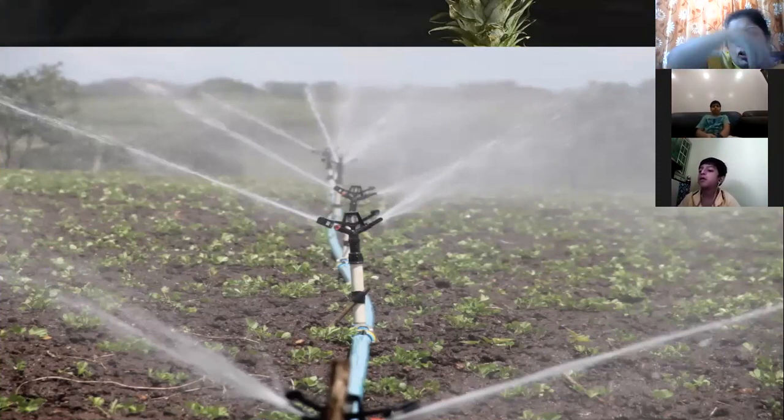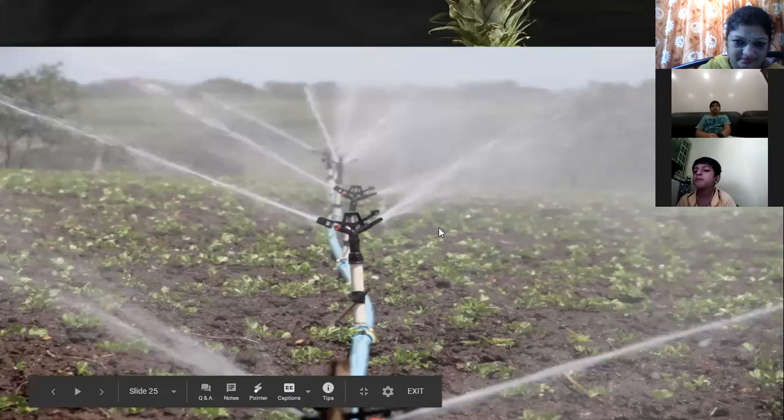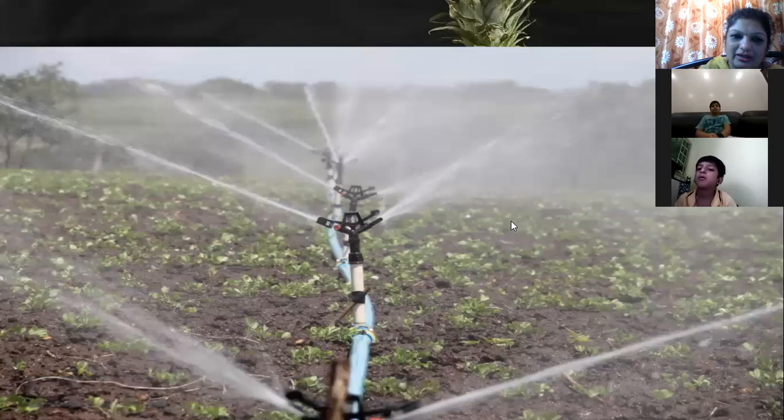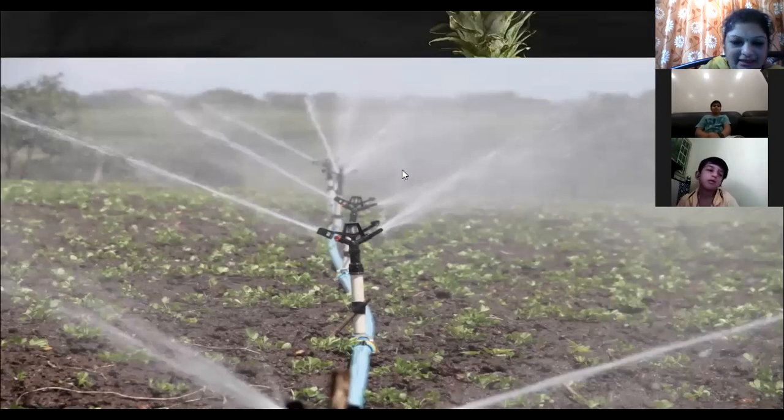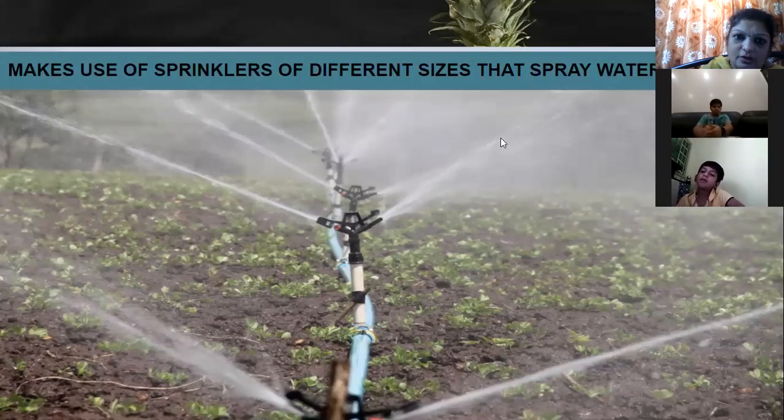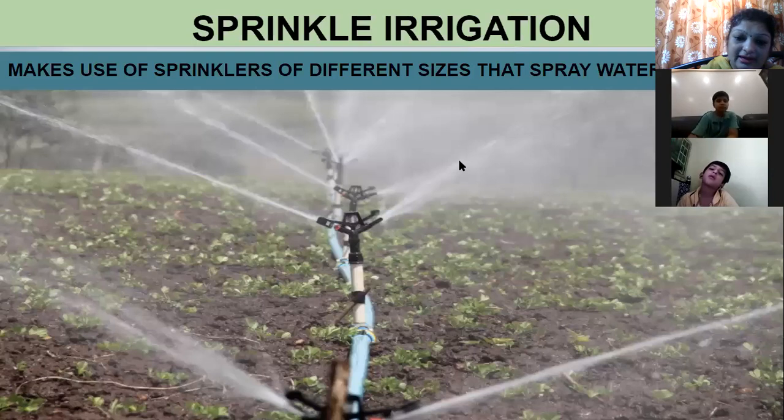The water is sprayed all over, and you can see the crops will get water because of this spray. It is like a fountain. It is actually, we can say, artificial rainfall. How does the rainfall come? That is natural. Now, because of the sprinklers, you can see the artificial water which is sprayed. So, we saw two methods. One is the drip irrigation method, and second is the sprinkler irrigation method. It makes use of sprinklers of different sizes that spray water directly. So these methods are used.